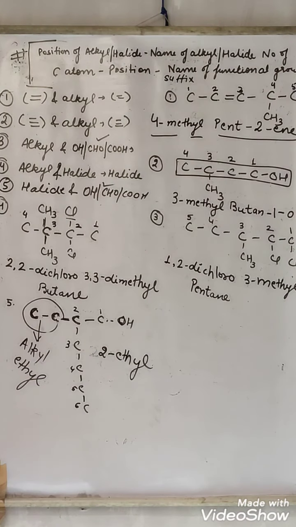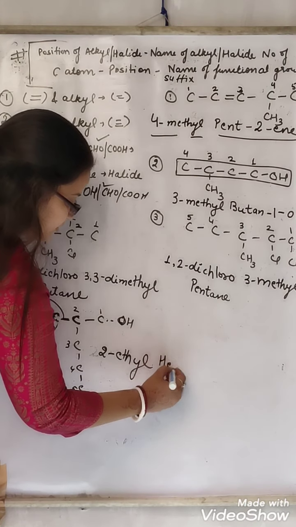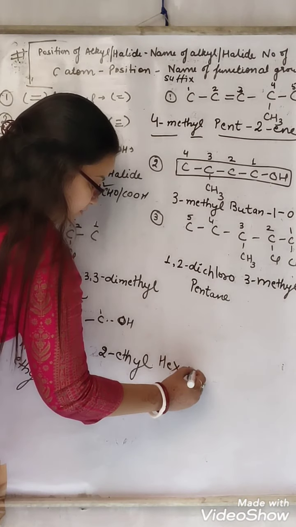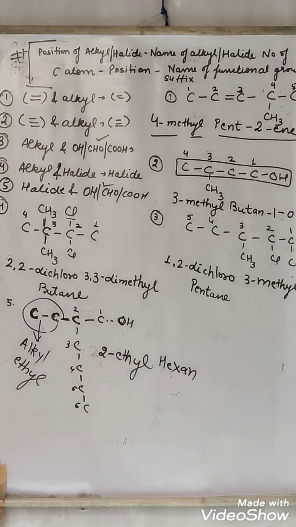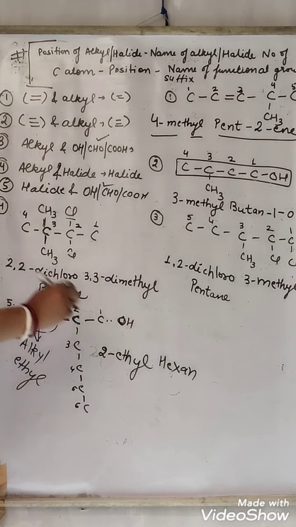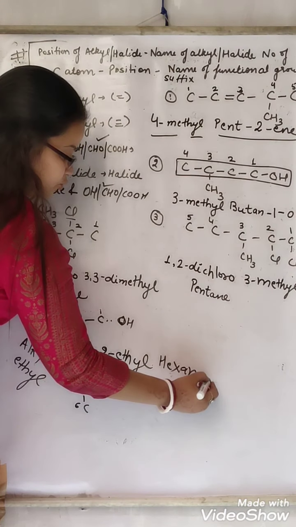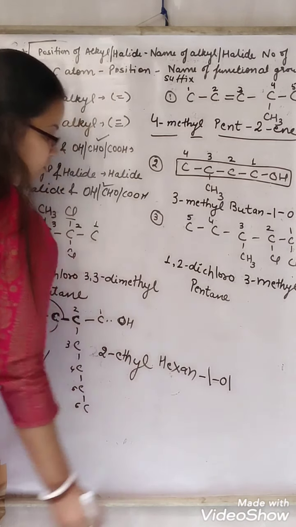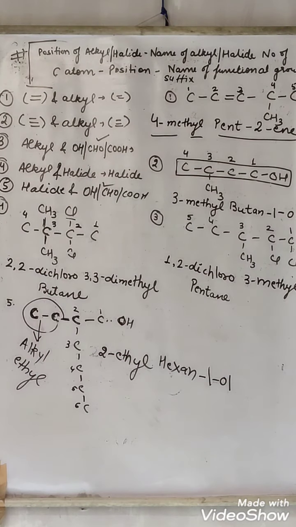2-ethyl. How many carbons are there? 6. So that is hex. All single bonds are there, so hexane, because one functional group is there. At what position is the functional group present? 1. And what is the name of the functional group? OL, that is alcohol. Did you understand? So its name will be 2-ethyl hexane 1-ol.